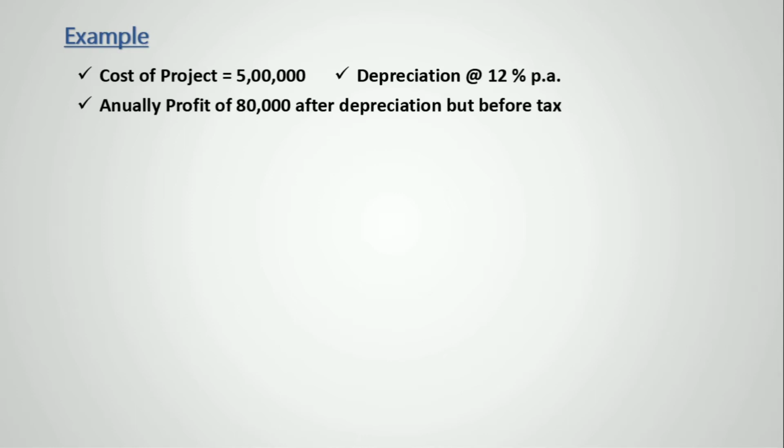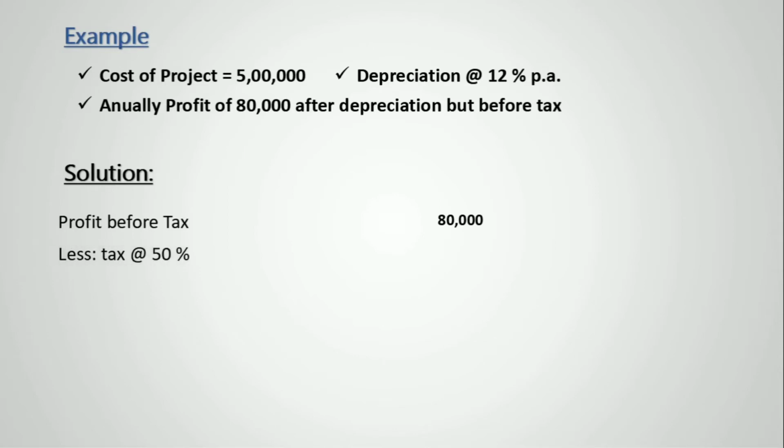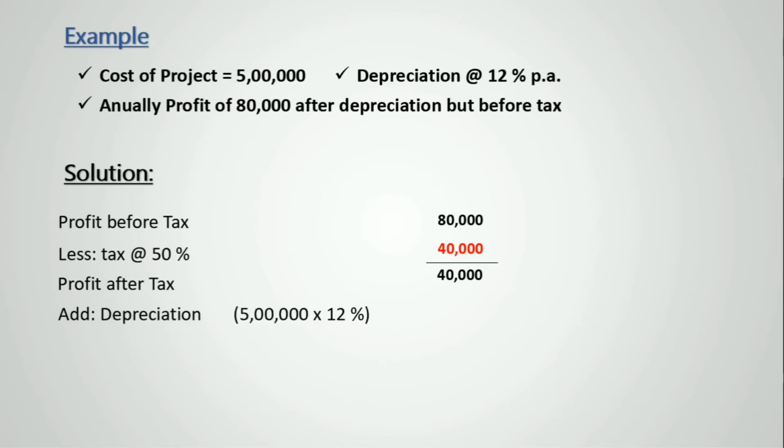Moving towards the solution. Profit before tax is 80,000. Now we want after-tax profit, so we subtract taxes, assuming it to be 50%. Now this is actually profit after tax and depreciation, so we add back depreciation. 5 lakh at the rate of 12%, we find the depreciation to be 60,000. So 60,000 is added back. Solving this, we get our annual cash inflow of 1 lakh.